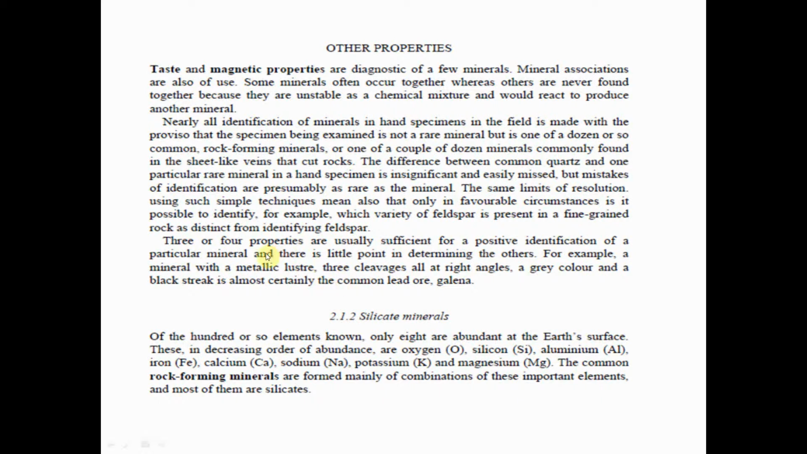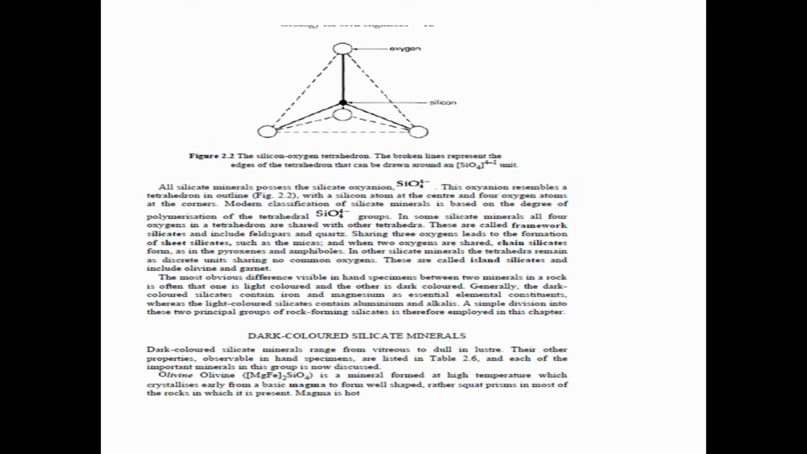First, silicate minerals. Of the 100 or so elements known, only 8 are abundant at the Earth's surface. These in decreasing order of abundance are oxygen, silicon, aluminium, iron and calcium, and sodium, potassium and magnesium. The common rock-forming minerals are formed mainly of combinations of these important elements, and most of them are silicates.